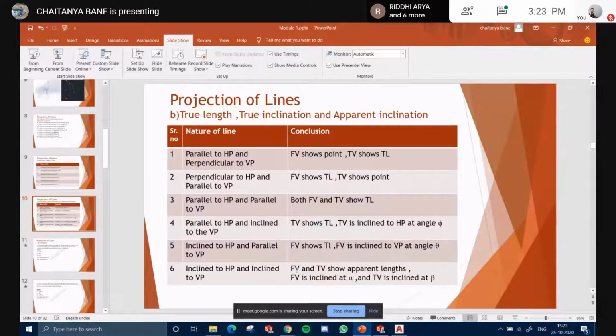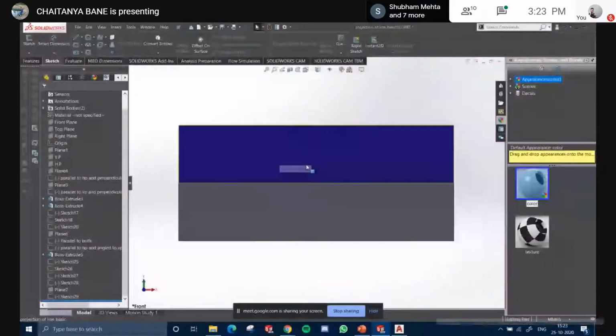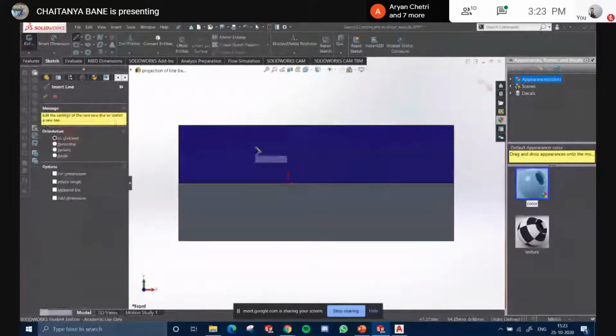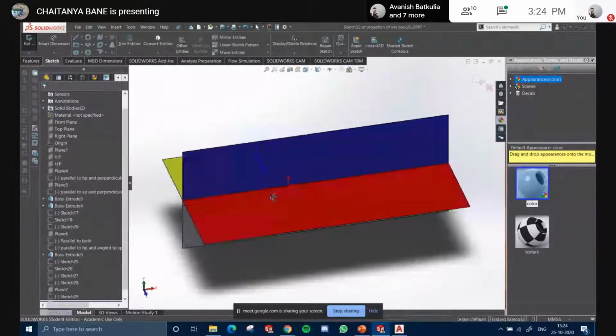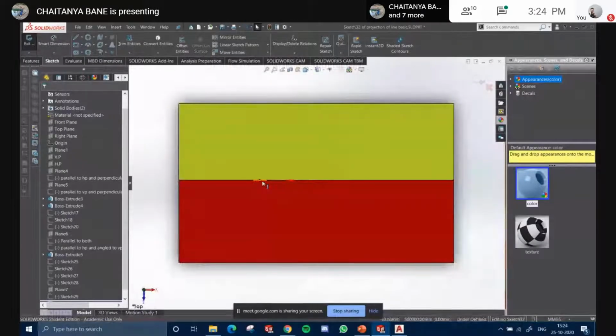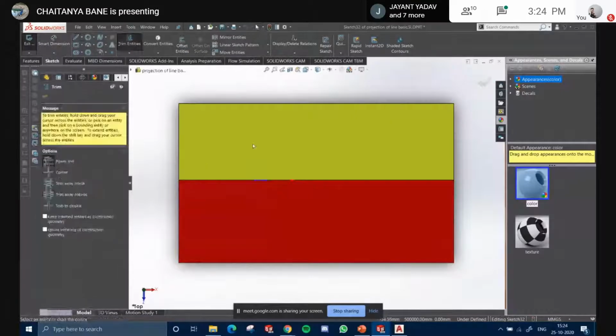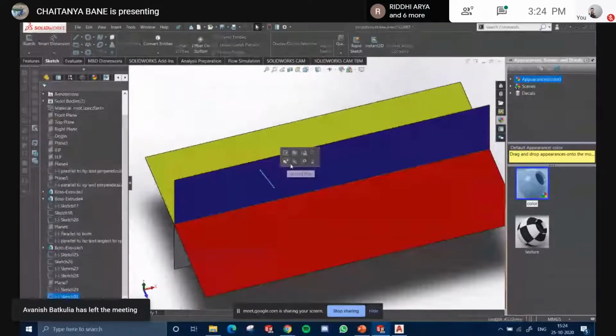Inclined, none of them will show the true length, because the line is inclined to both. Understand? If the line is somewhat inclined, I'm doing a rough figure so you get this. In the front view you will not see the true length. However, in the top view also you will not see the true length. Here also I am not getting it. Let it be. I'll just delete it and make a 3D sketch.